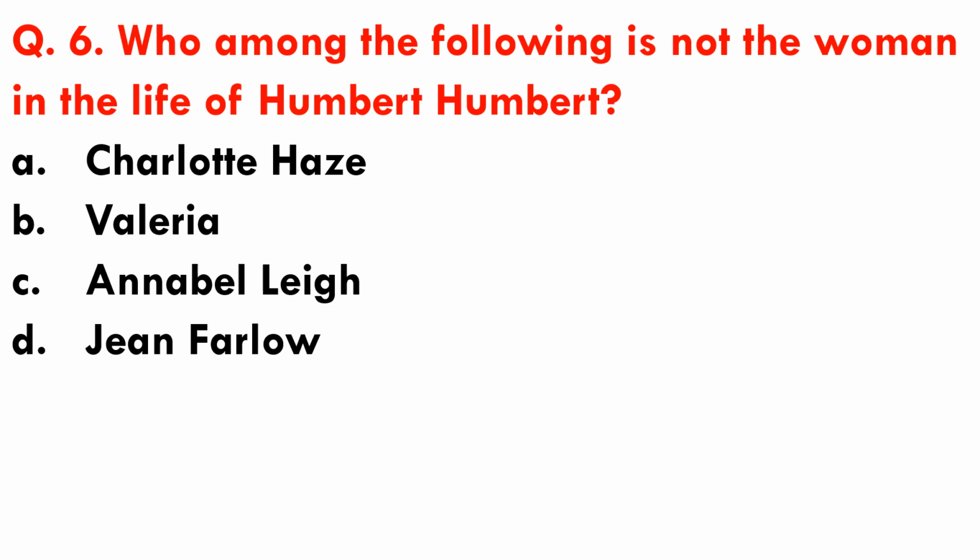With some women he marries, and with some he only has relations for some period of time. So in this question, we need the one with whom he does not have any kind of relation. Options I have read. So here the correct answer is option D, that is Jean Farlow. With this woman he does not have any relationship in the novel.